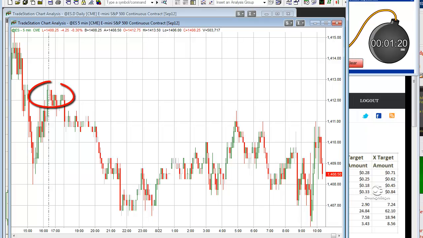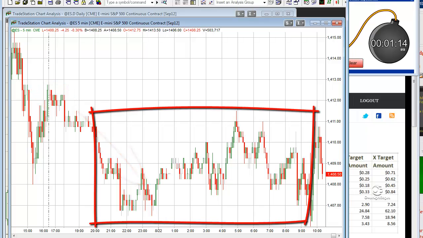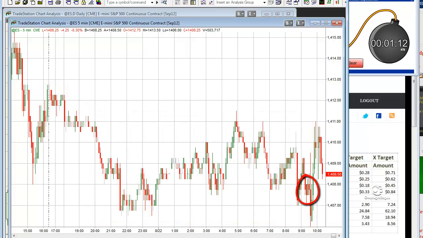After closing at around 1412, ES stair-stepped lower for the next several hours, effectively establishing its range for the night. After a lot of wiggling, at 9:30 it opened down between 4 and 5 points. The market the last couple of weeks has entered a very quiet phase, and that includes the overnight action. So not only have overnight trading opportunities been scarce lately, but the overnight movement has been small, making the opportunity for gain or loss small as well.